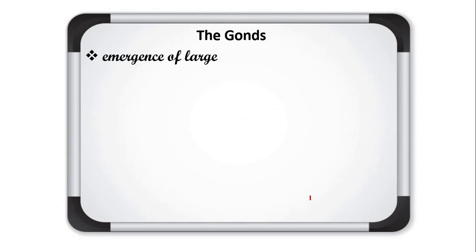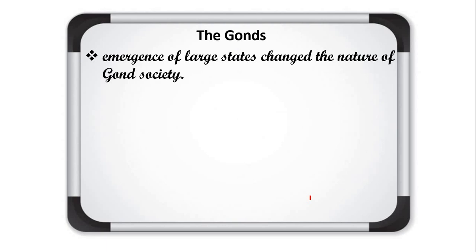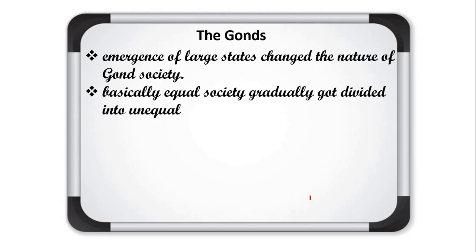Yes, the emergence of large states changed the nature of Gond society. And how did it change? Basically, an equal society gradually got divided into unequal social classes. Yes friends, as I told, when they lived in small clans, small groups, there was no caste system. They lived in a group known as a kabila, and there was equality.